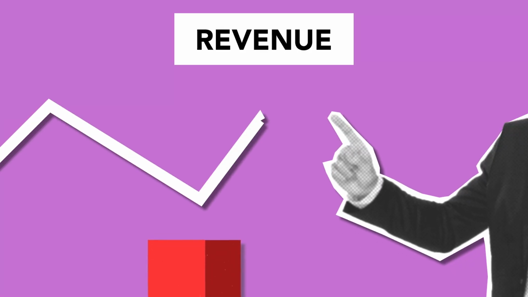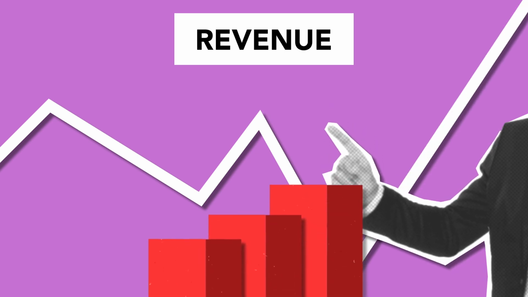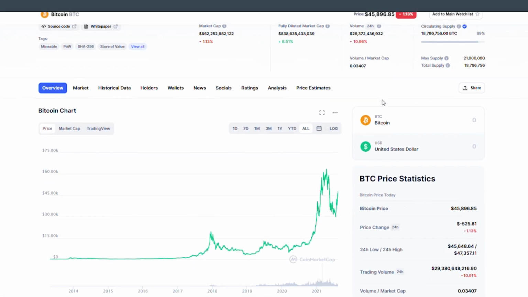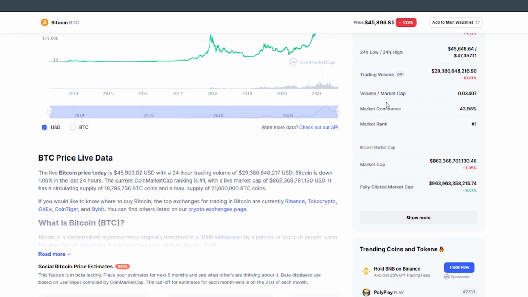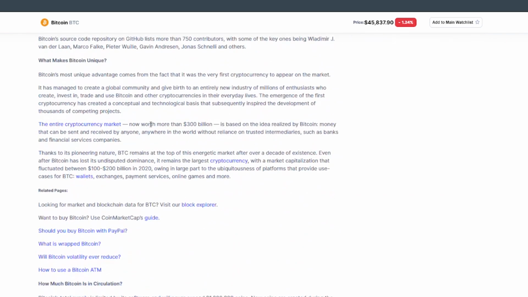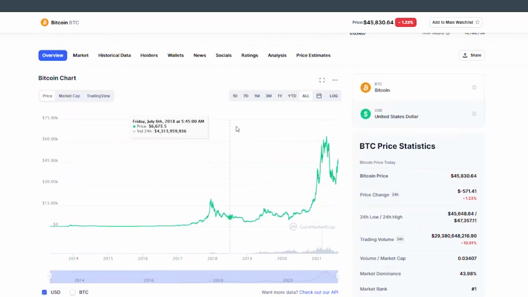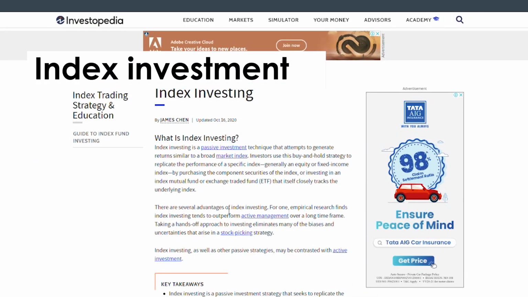Although Bitcoin and digital currencies have only been around for more than 10 years, the long-term hold, or HODL, imagination created by them is very comparable to the buy and hold strategy. However, digital currencies are extremely risky, and it is a volatile asset class. Although buying and holding Bitcoin is a well-known strategy in the digital currency field, this strategy may not apply to other digital currencies. Index investment.